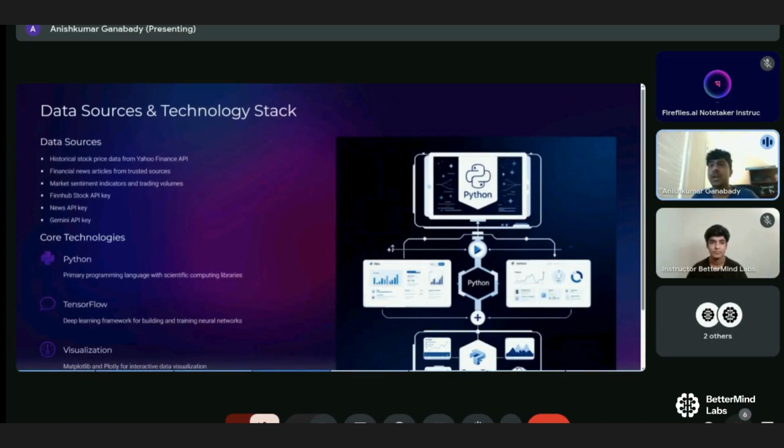We used the Yahoo Finance API, and we had a news API that we incorporated with the project, and we used FinHub for our stock API key, and then we put all of that into Gemini. But the problem was that Gemini couldn't predict the actual stock price. So that's when we decided to do a Jupyter notebook and create an LSTM model to predict the stock price.